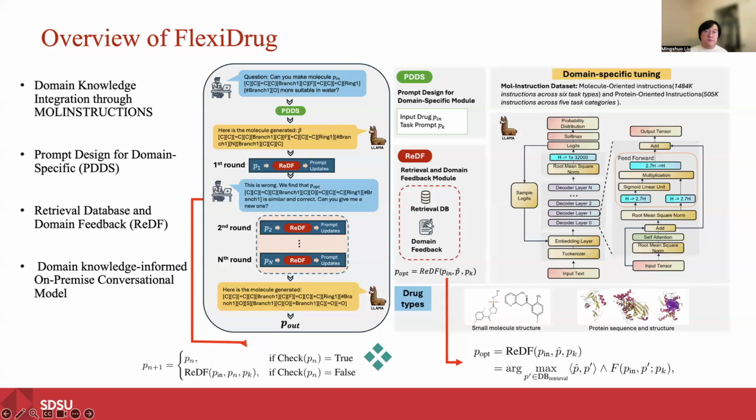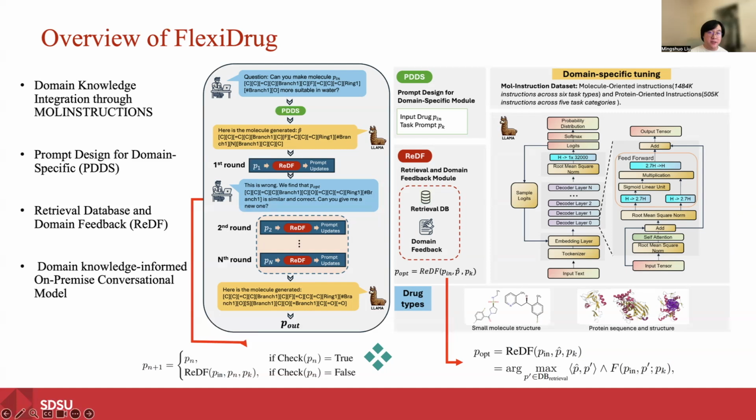The core of our FlexiDrug is conversational drug editing. Users can interact with the model to modify molecular structures. For example, we can input any small molecule and ask to design this molecule to be more soluble in water. How can we do that?